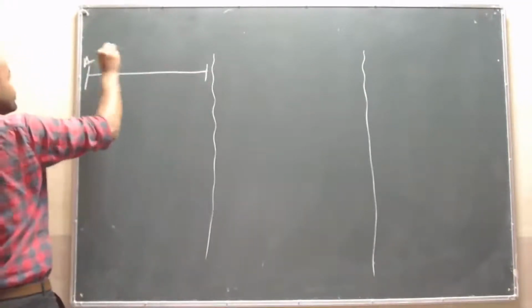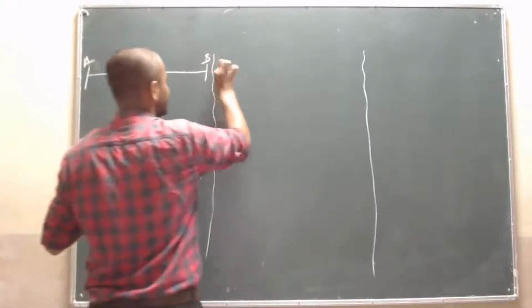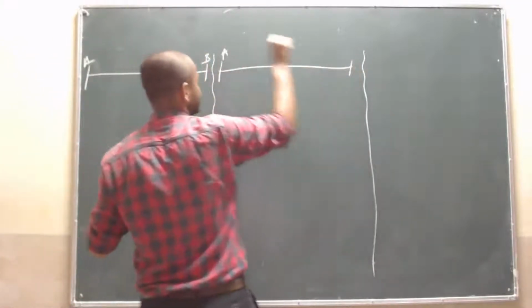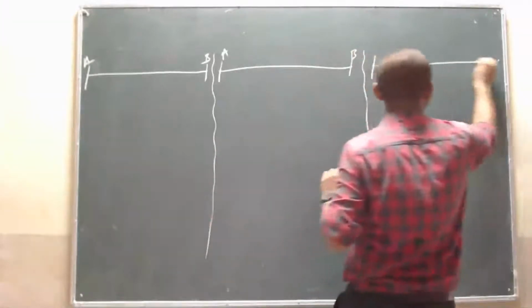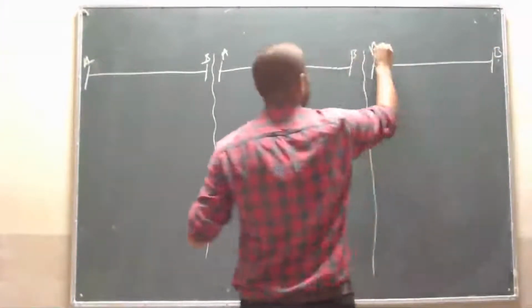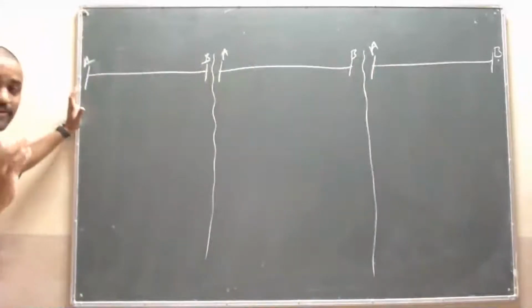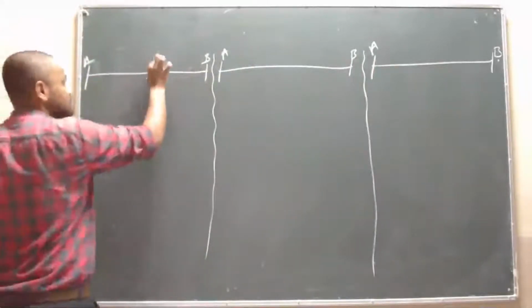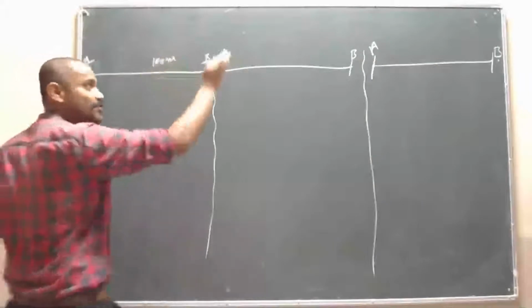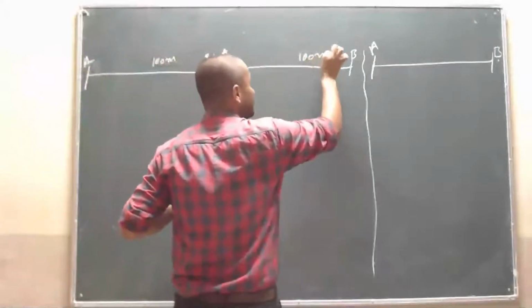I will take three examples, each from A to B. Is it clear? Yeah. The distance between A and B is, as usual, 100 meter.